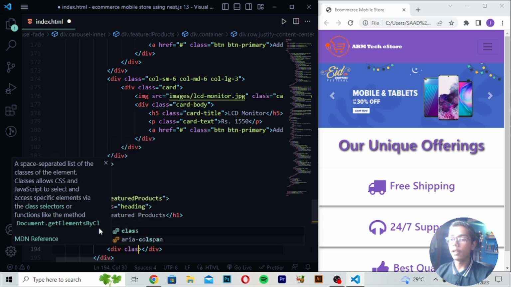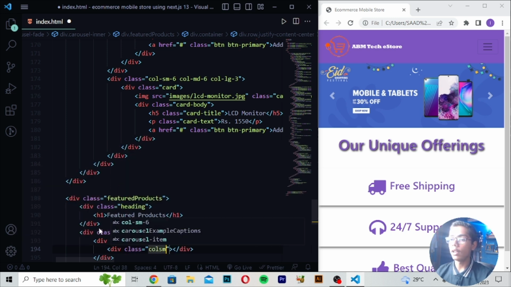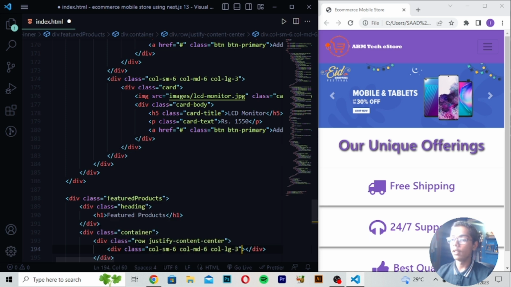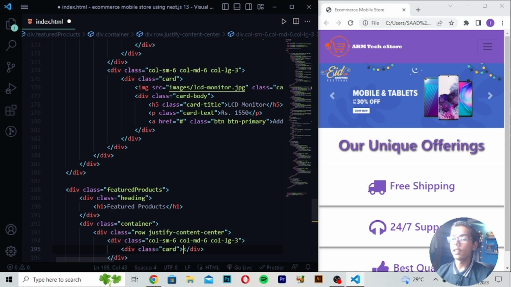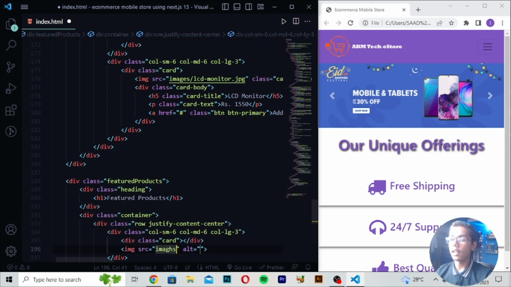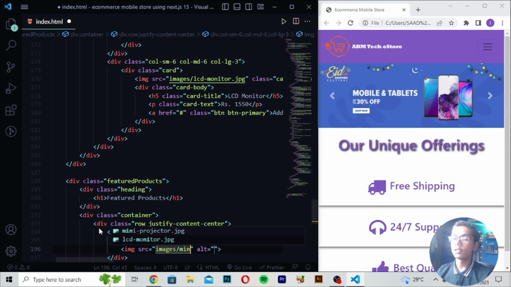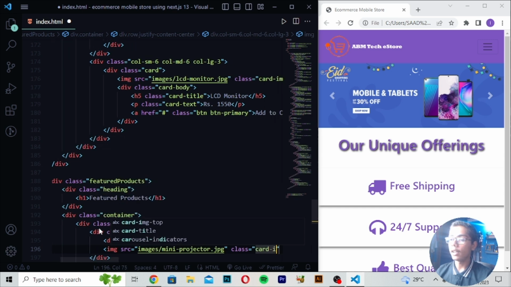So here I will be writing div class, and then you have to write here col-sm-6, and then you have to just write here col-md-6. Then you have to write here col-lg-3. Then you have to just write here div class card, and then when you've just written this, here you have to just write images slash, and then you have to just write here mini projector. So I will be now just writing here mini projector.jpg, write here class which should be like card-img-top.